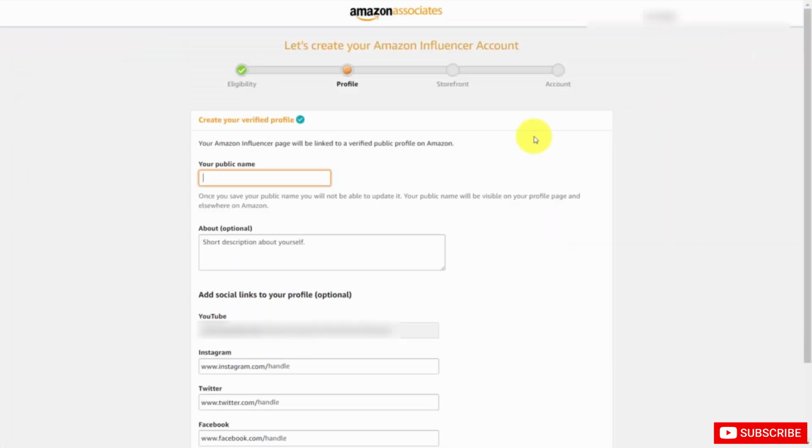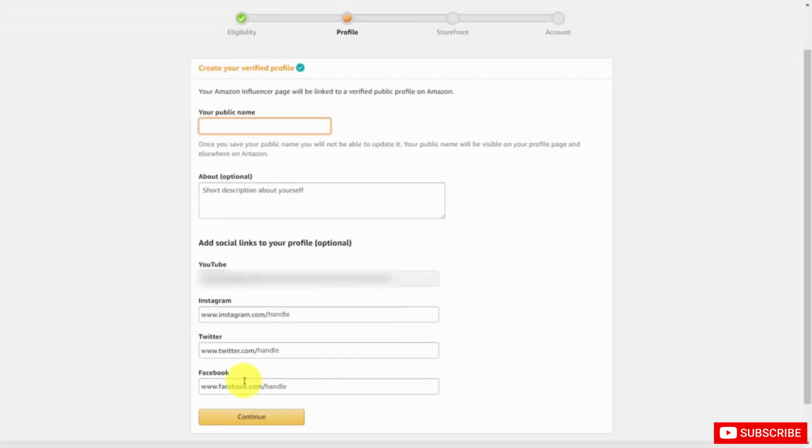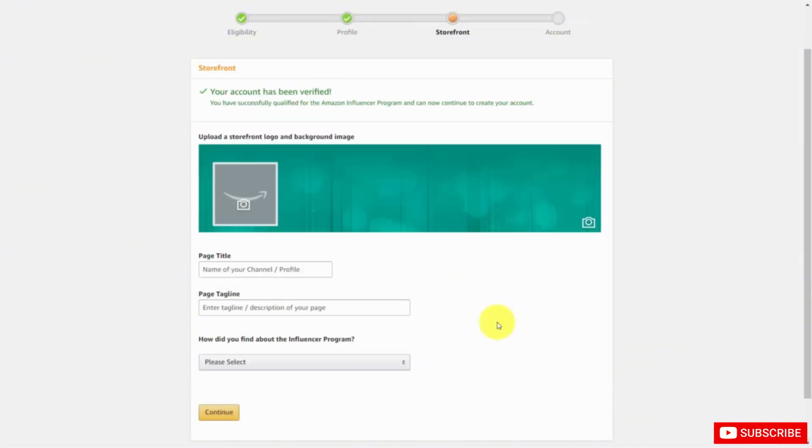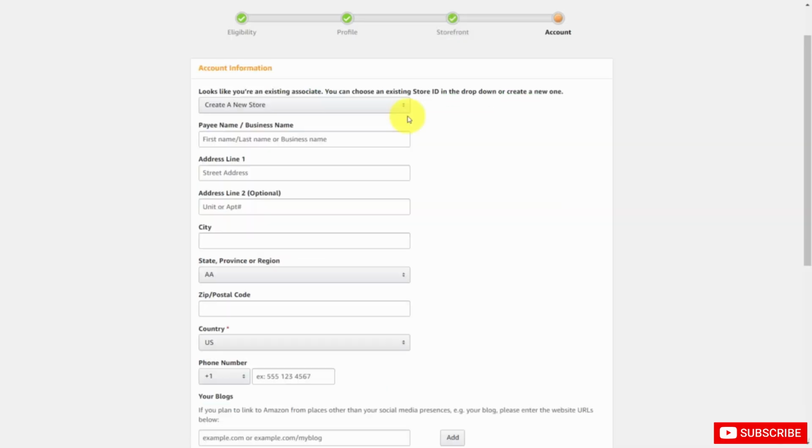Now, once you start the application process, you'll be asked for a public name. You'll be asked to write some information about your account. You'll then need to add in your social links, and once you've done that, you'll click Continue. You'll then upload your storefront logo as well as a background image. You'll then write in a page title, a tagline, and then Amazon will ask you about how you found out about the influencer program. If you're already an existing Amazon associate, you can either create a new store or put your existing store ID in this area.